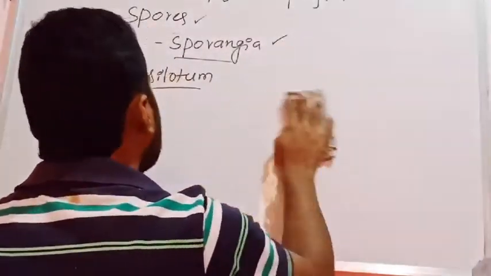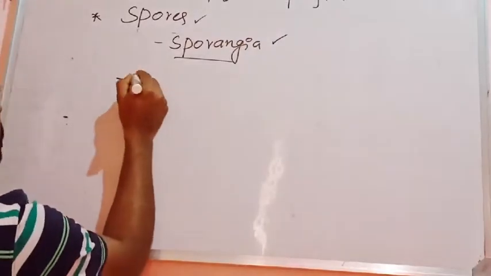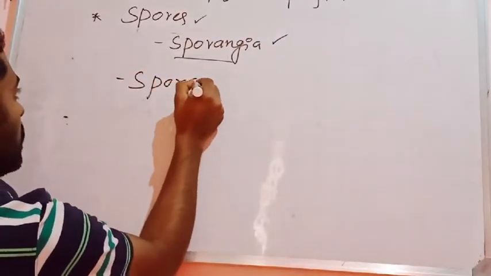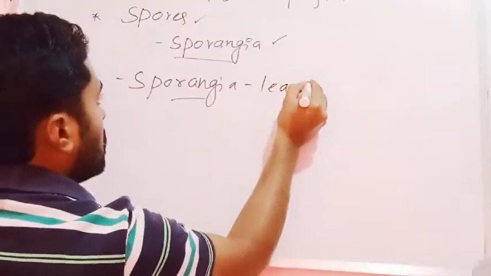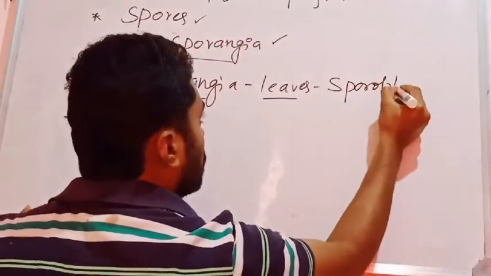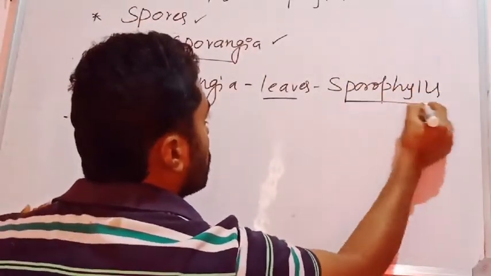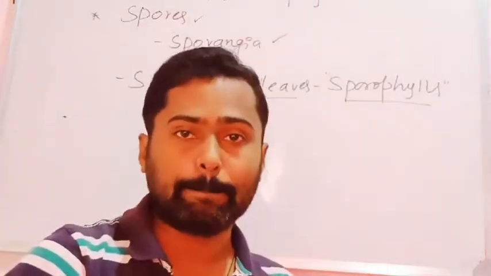Besides this, the sporangia are borne on leaves, and those leaves are called sporophylls. What is a sporophyll? A sporophyll is a leaf that bears sporangia.